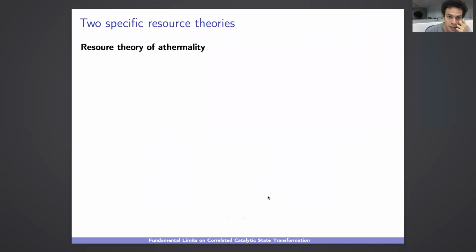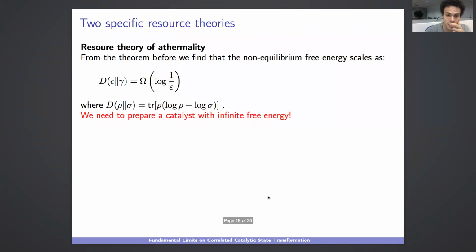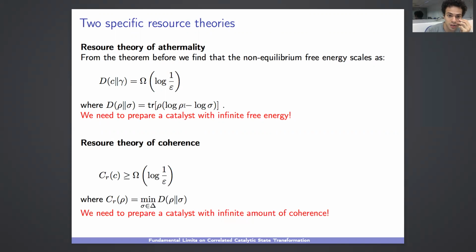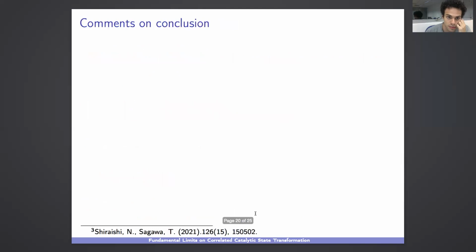So in our specific resource theories, for athermality, we quantify the resource of the catalyst using the non-equilibrium free energy. So we get this divergence of the free energy as epsilon goes to 0. For the resource theory of coherence, we have the same, but we use the relative entropy of coherence.